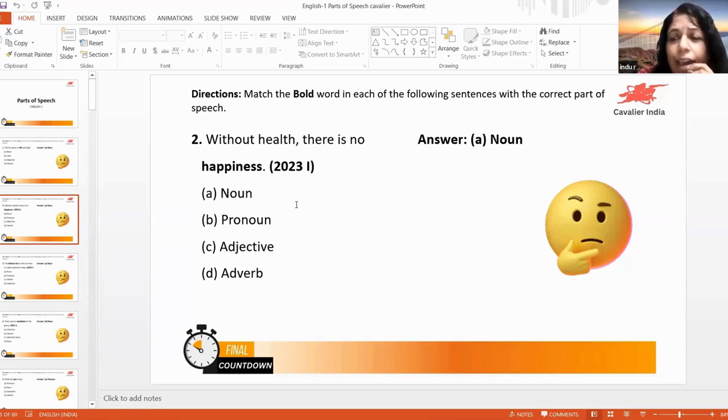What is there? Here and there, what can we consider it as? Have you heard of adverb? Okay, here and there, they are adverbs. They are not considered as a subject here. So which may be the subject? You may come across such questions also. So that's why subject and object. Which is the subject in this sentence?